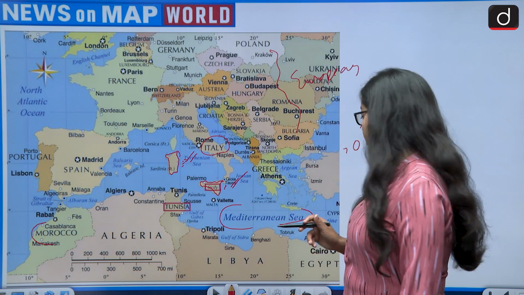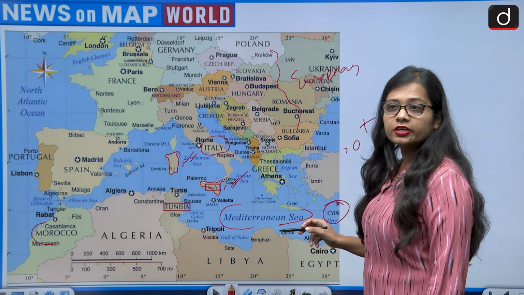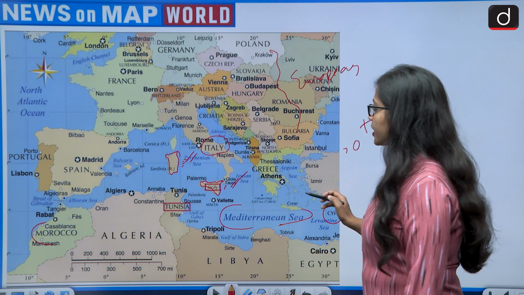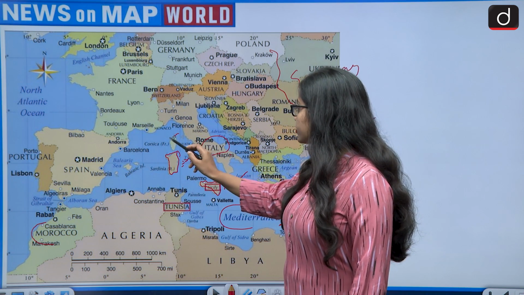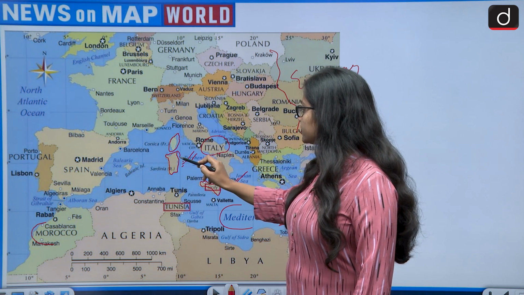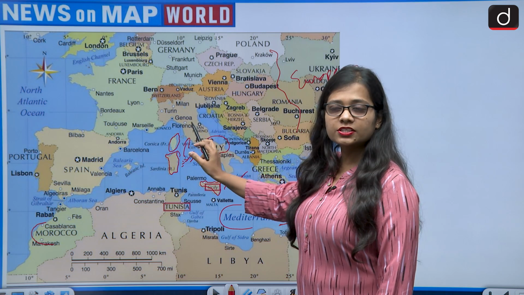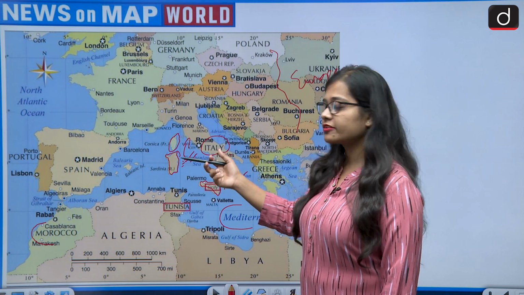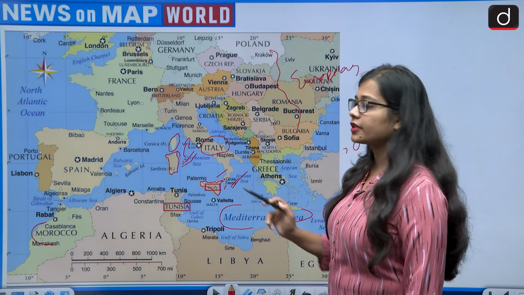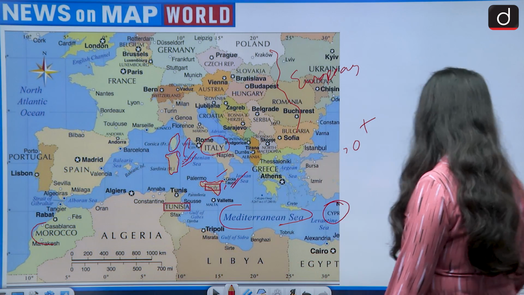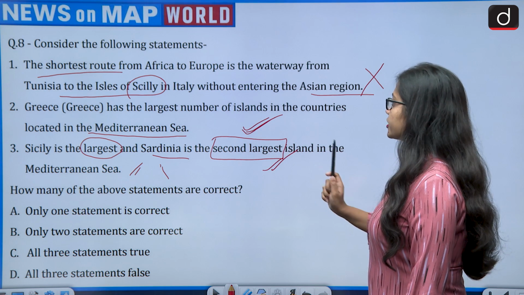On third number, the largest island is Cyprus. Cyprus lies on the third number. And there are other islands also, for example Corsica. Corsica lies just north of Sardinia. It is also one of the largest islands, but it is not as large as Sardinia and Sicily. So the largest is Sicily and the second largest is Sardinia. So this is also a correct statement.